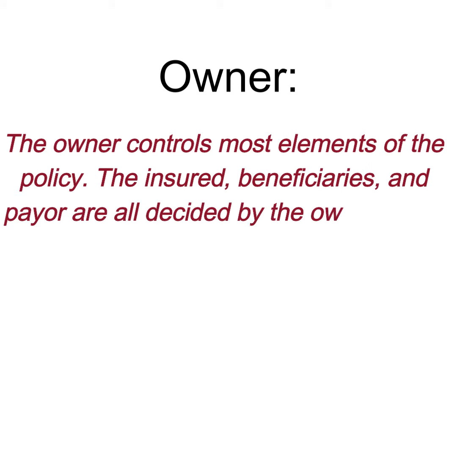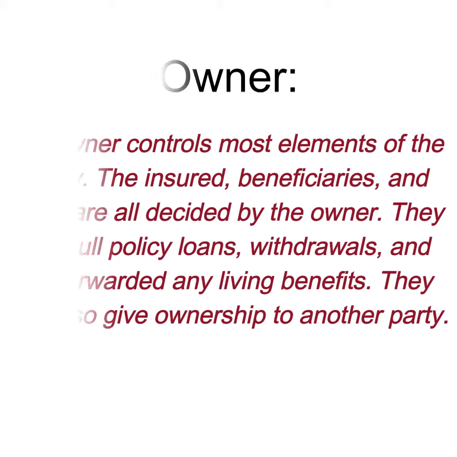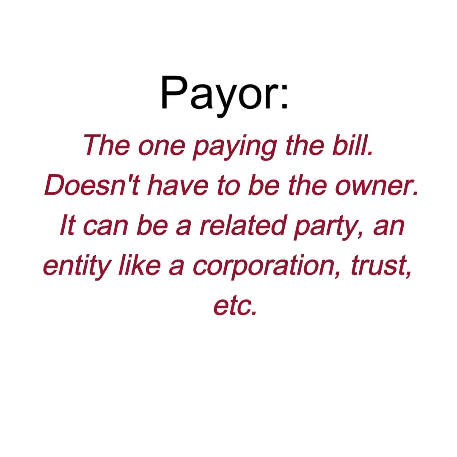Trying to set up a policy, you as the client or customer are going to end up in one or more of a few different categories: the owner, the payer, the insured, and the beneficiary. The owner is the person or entity that most major policy decisions run through. They're the ones that can take out policy loans, they're the ones that get forwarded living benefits, they are the ones pulling out the insurance on the insured, and they're the ones that decide who the beneficiary is going to be.